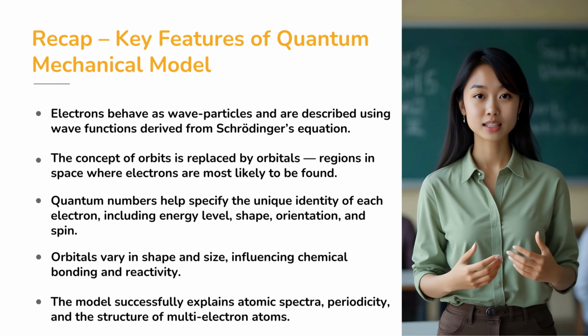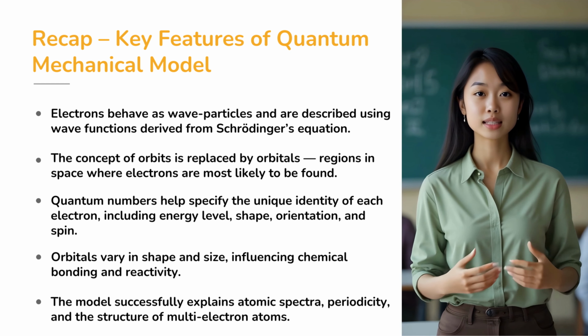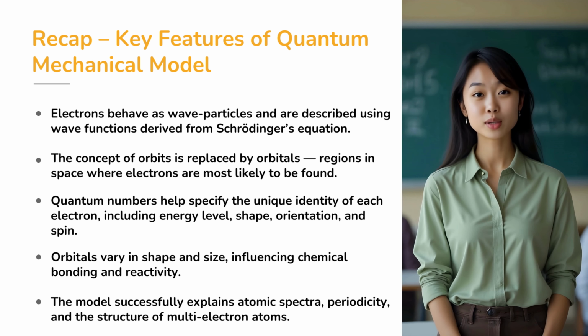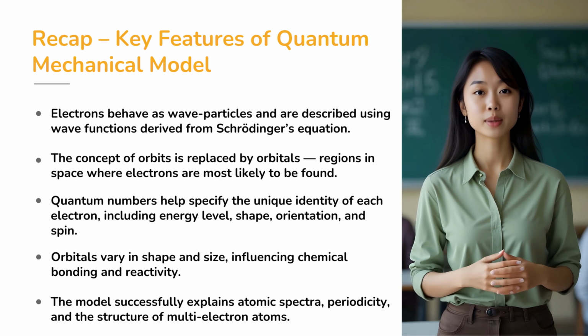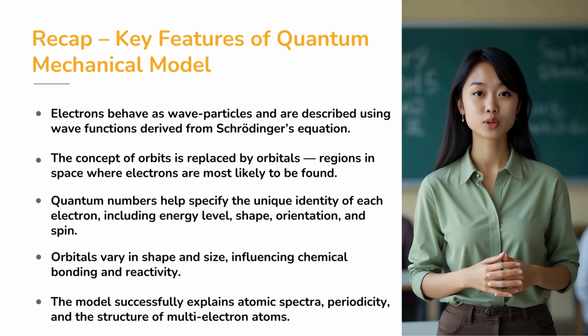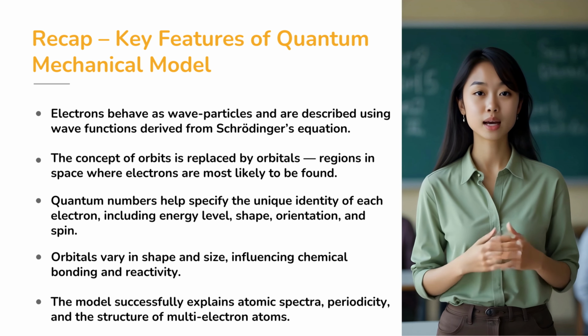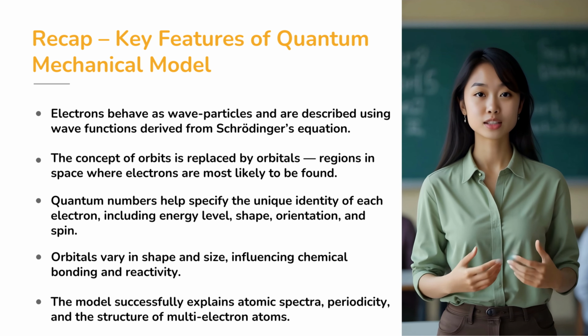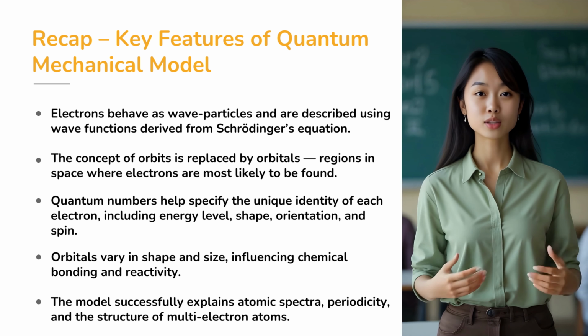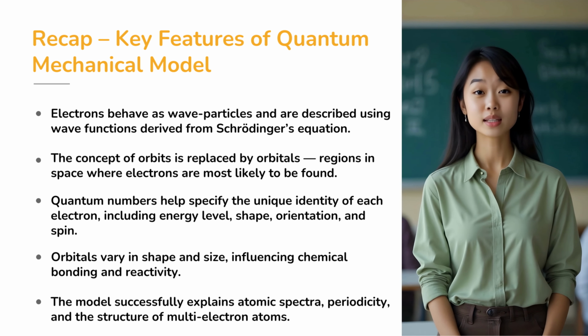Orbitals are visualized as regions where electrons are most likely to be found. S orbitals are spherical, p orbitals are dumbbell-shaped, and d orbitals are more complex. The concept of probability density, radial distribution, and nodal structures helps explain electron distribution around the nucleus. These ideas revolutionized how we understand atomic structure, chemical bonding, and periodic properties.